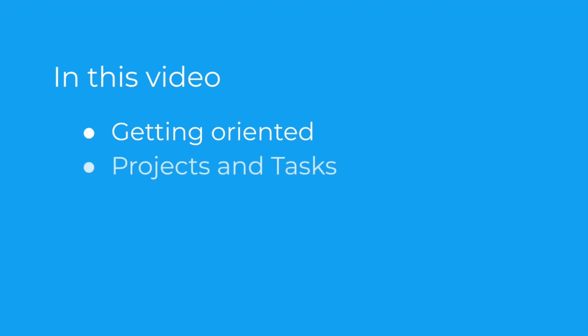This video has 4 parts. We'll start by getting oriented and covering some basic navigation. Next, we'll dig into the fundamentals of capturing work with projects and tasks. Then we'll talk about how to organize and prioritize your individual work with My Tasks. Finally, we'll cover how to track and stay up to date on work happening around you with your Asana inbox. Use the timestamps below to jump to a specific section or watch from start to finish.